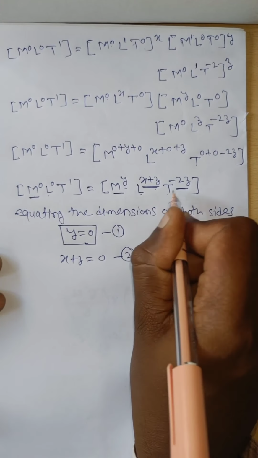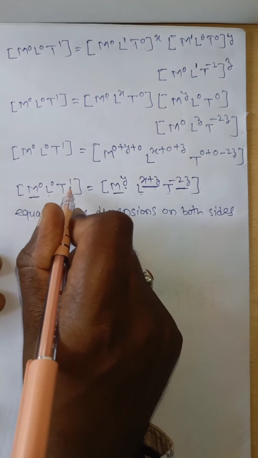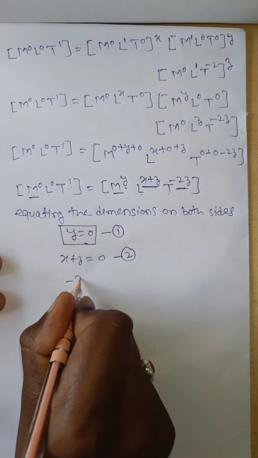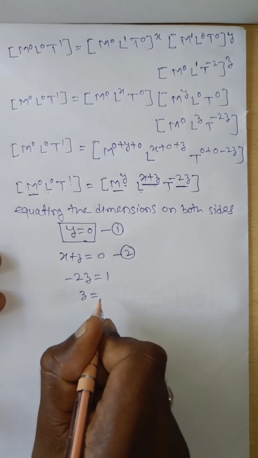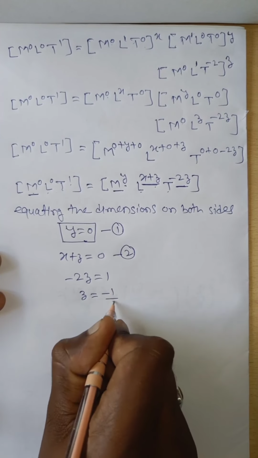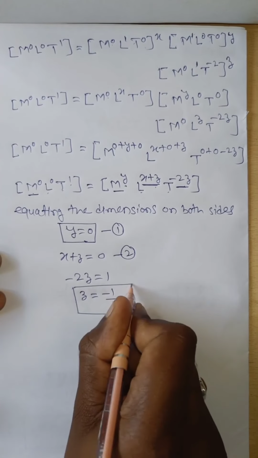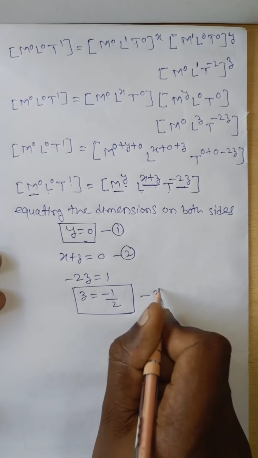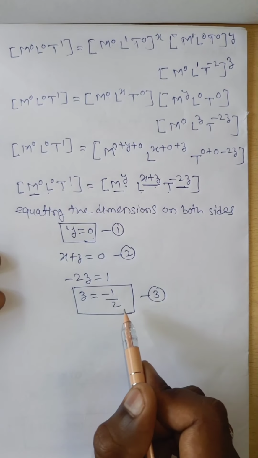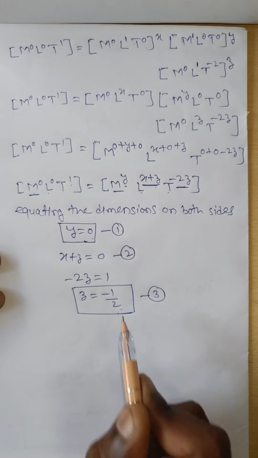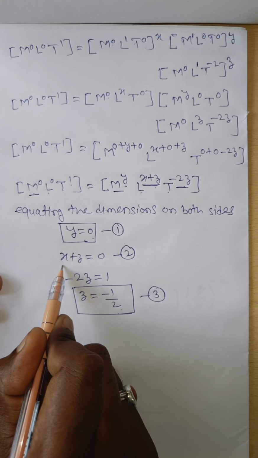Next, T having dimension is minus 2z. T having dimension is 1. Therefore minus 2z is equal to 1. From that z is equal to minus 1 by 2. Now this is equation 3. Y value is 0. Z value is minus 1 by 2. Then we have to find out the value of x.